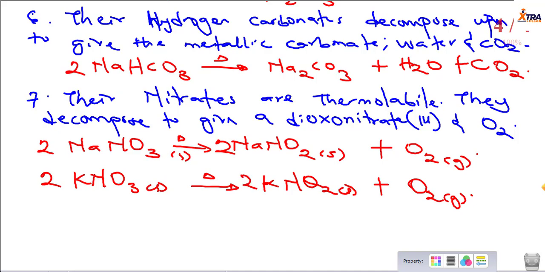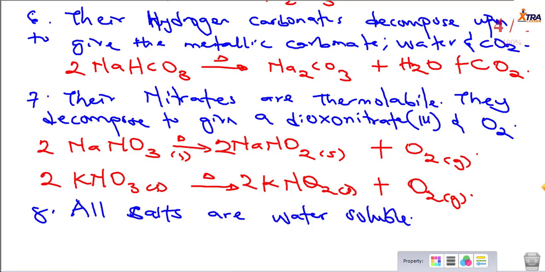All right, so this is another chemical property of group 1 elements. Number 8. Still on group 1, it's another point. Now we've talked about their carbonates, we've talked about their nitrates, right? Now, it is important to note that all salts of alkali metals are water soluble.